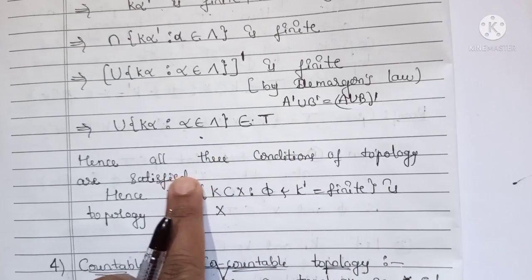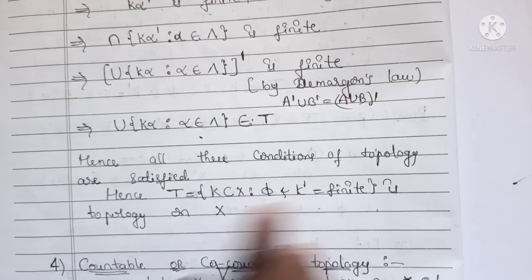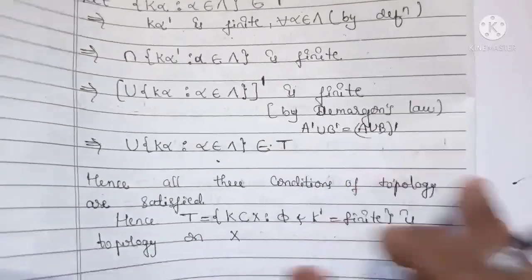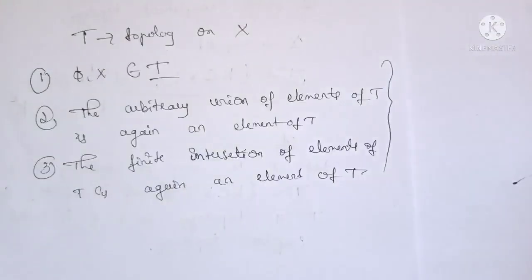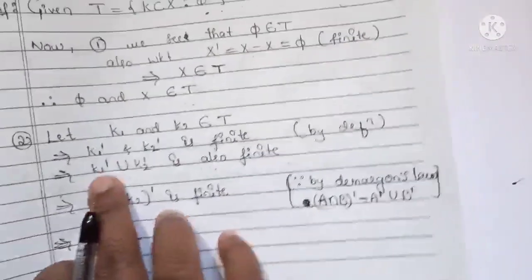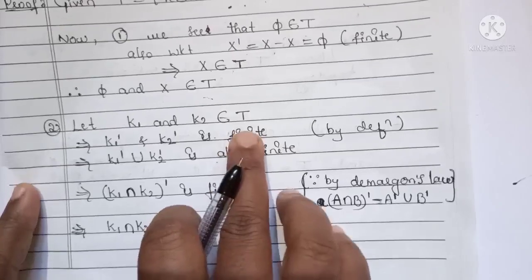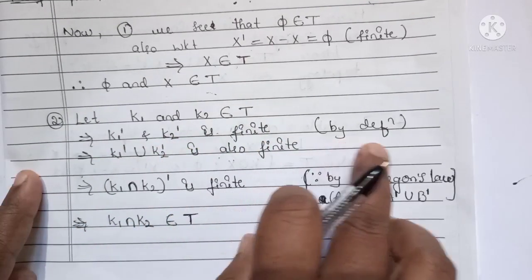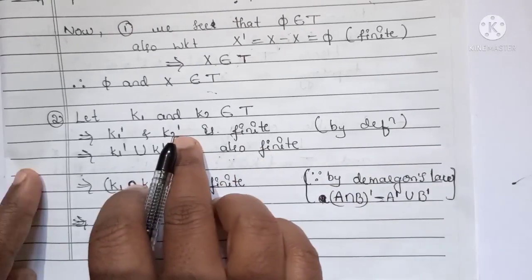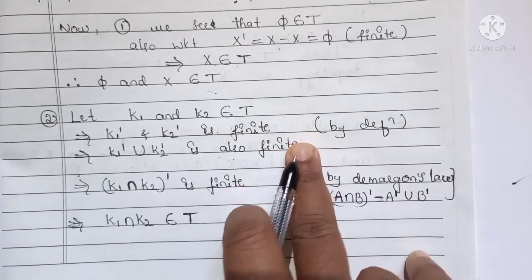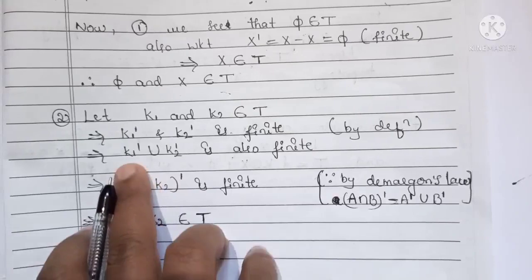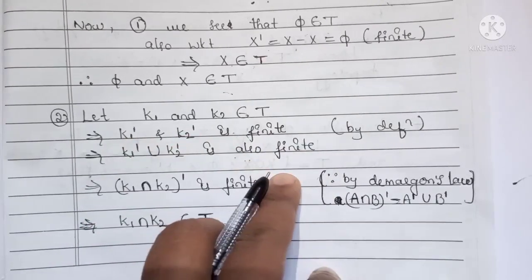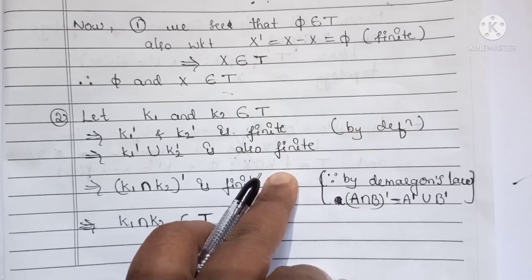Hence this is the second condition. Next we have to show the third condition. Let K1 and K2 belong to T, then K1' and K2' are finite, by the definition of the complement set. Then their union is also finite, because these two are finite.